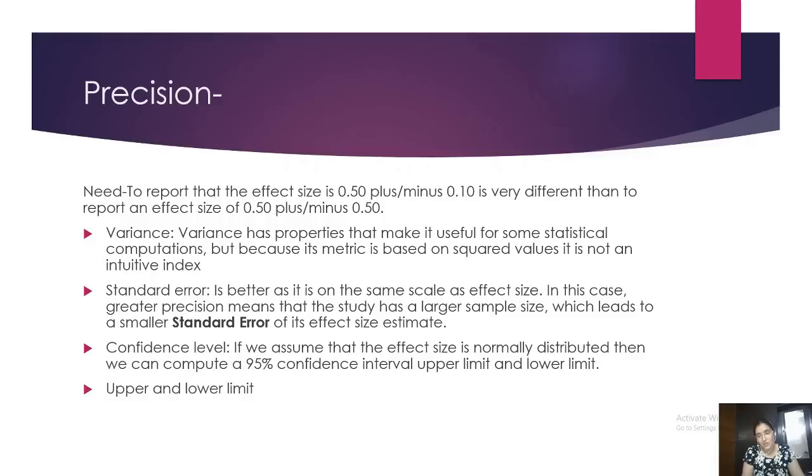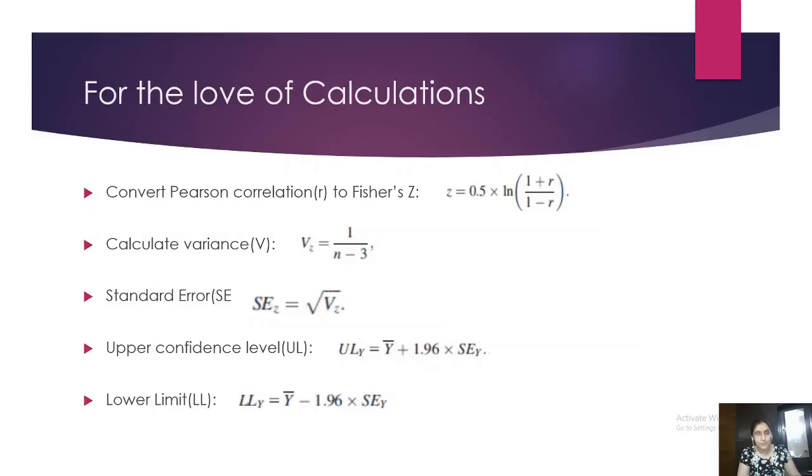We assume that if the sample size is large, precision is better. Confidence level: we are assuming that the effect size will be normally distributed and it can be computed at 95% confidence. I showed you for every study, for every effect size on the right side, there was an upper limit and a lower limit. With a 95% confidence level, I'm confident that my value will fall between these two values.